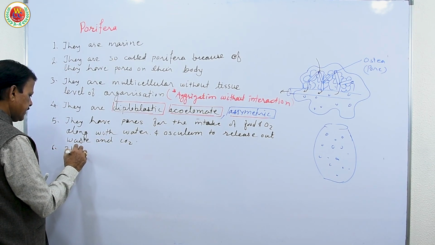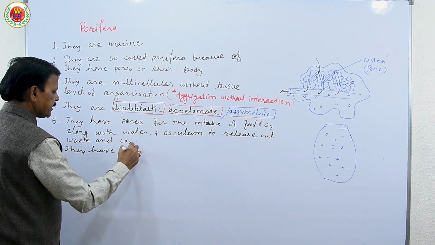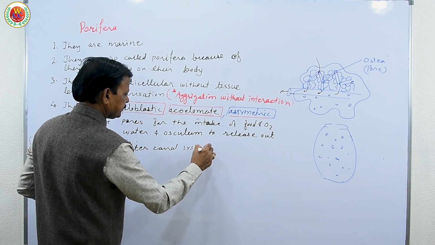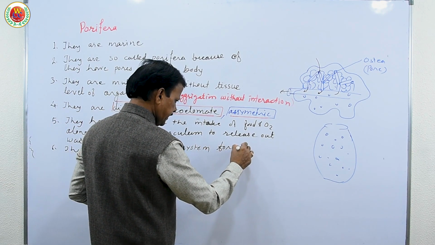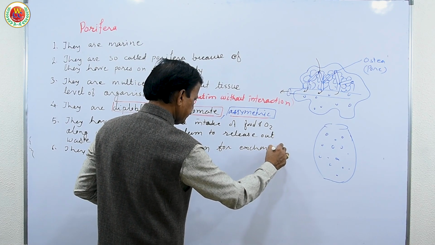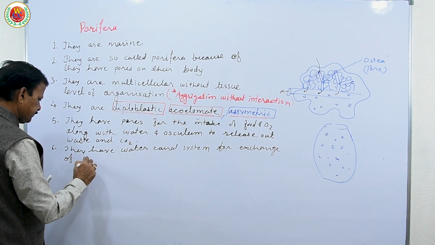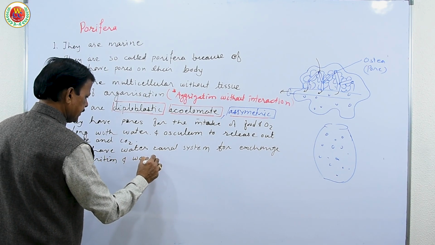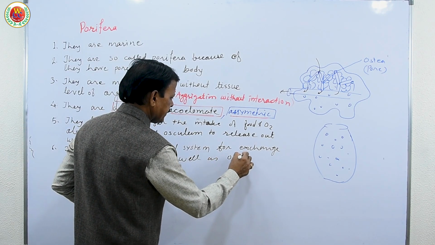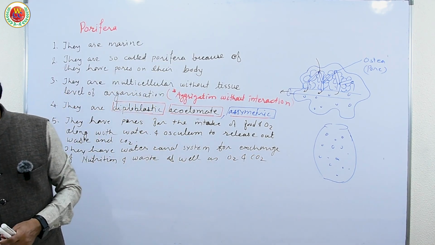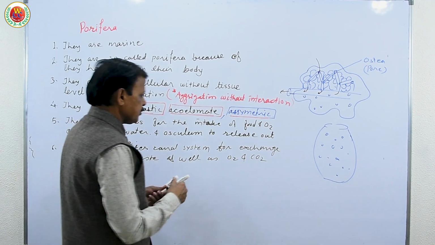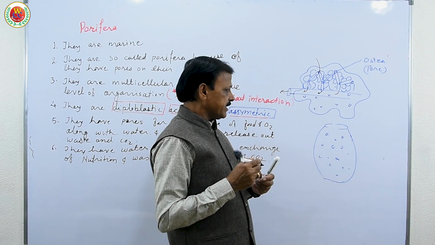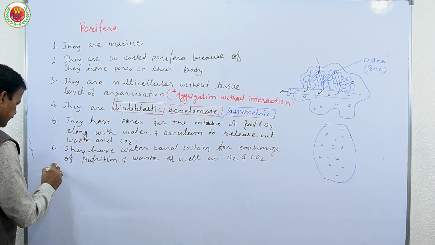Therefore, it can be said that they have water canal system for exchange of nutrition and waste, as well as oxygen and CO2. So this is very clear to you that they have water canal system for exchange of material. They have special cells.